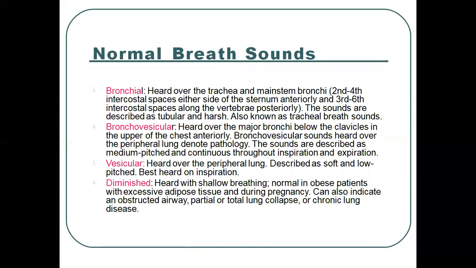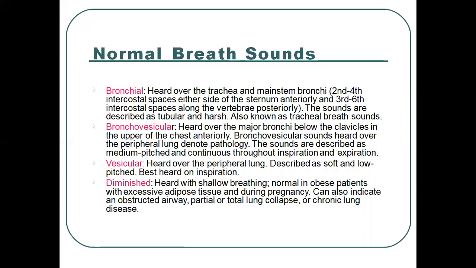So in normal breath sounds, there are four types. First is the bronchial, second is the bronchovesicular, third is the vesicular, and fourth is the diminished.